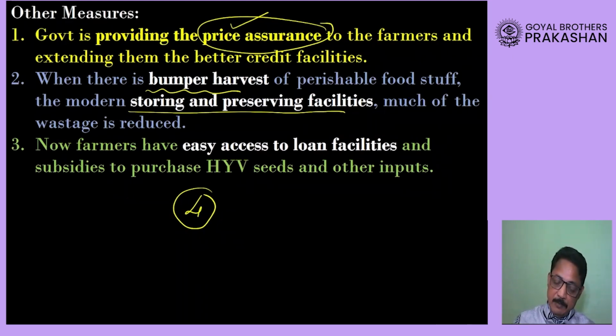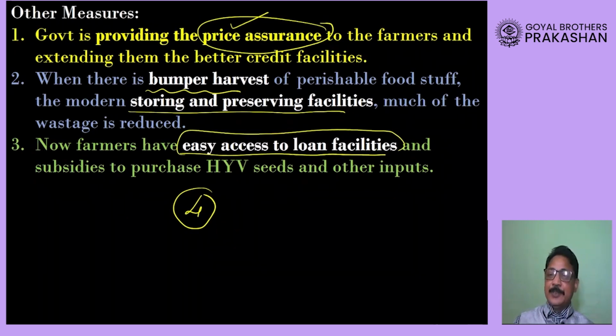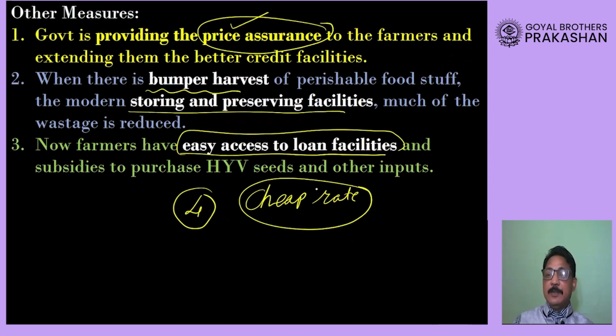Okay, and one more very important thing, the farmers are now getting easy access to loan facilities. These loans are made available to the farmer at a cheap rate. And because it is available at a cheap rate, the farmer now doesn't have to depend on money lenders.